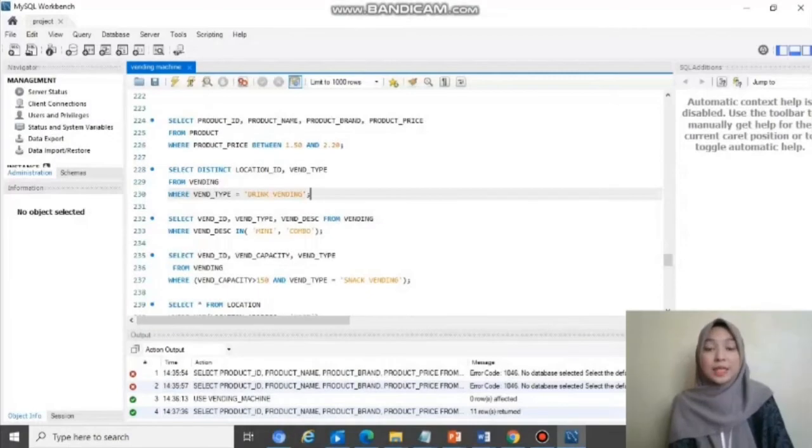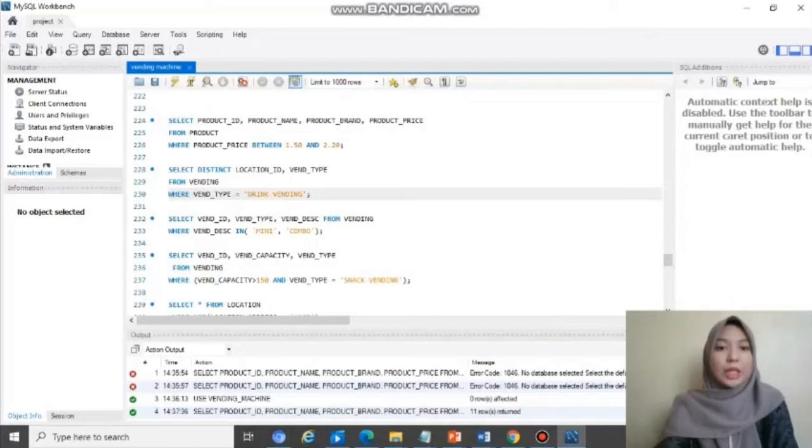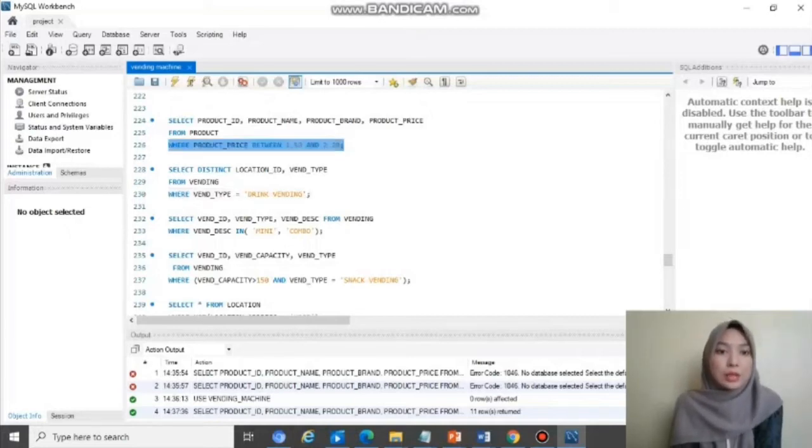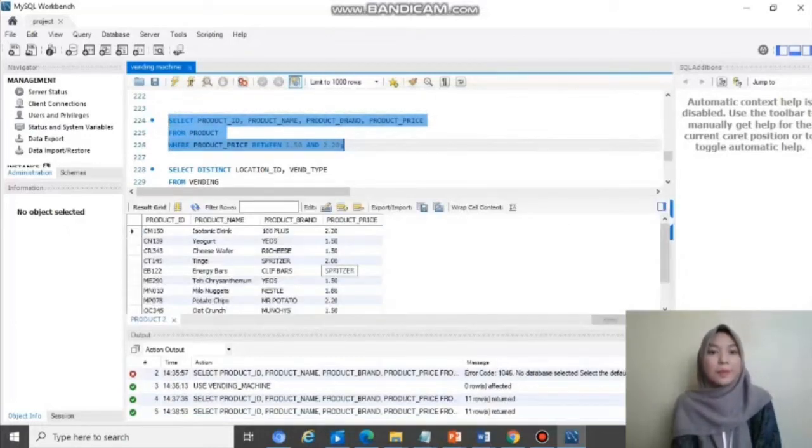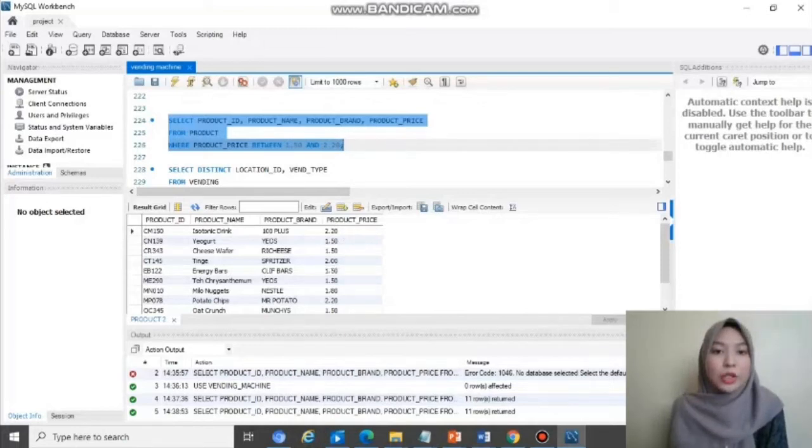I am going to present a simple SQL query for this database. A simple SQL query contains comparison operators, special operators, and also logical operators. So the first SQL query is a logical operator. The query is select product ID, product name, product brand, product price from product, where product price between 1.50 and 2.20. So we are going to run this one, and it shows that the product price is between 1.50 and 2.20.